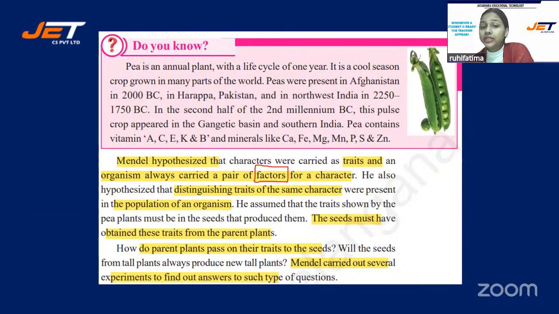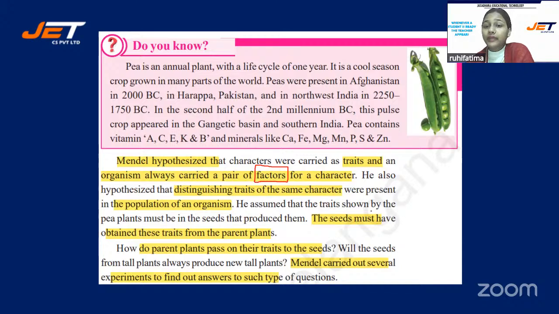He also hypothesized that distinguishing traits of the same character were present in the population of the organism. As I told you, if you are a fair colored child and your parents are, suppose, dark complexion, so you are having both distinguishing traits, a contrasting pair of characters. You are having the genes of fair complexion as well as dark complexion. So this is what he is trying to say.